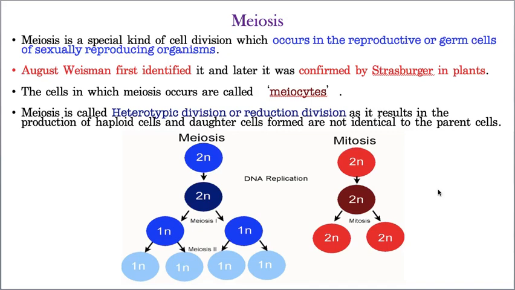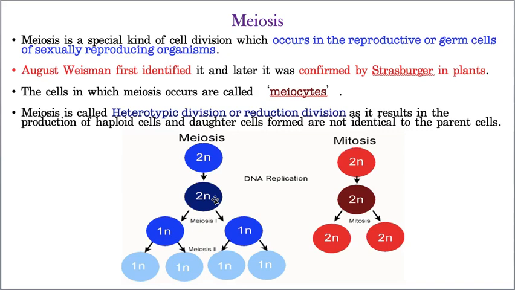If a cell is participating in meiosis, that type of cell is called a meiocyte. So the cells which participate in meiosis are called meiocytes. Now, a very important point: this is a meiocyte. Let us imagine this is a cell. Now it is going to participate in meiosis. When the cell is participating in meiosis, the number of chromosomes is diploid.